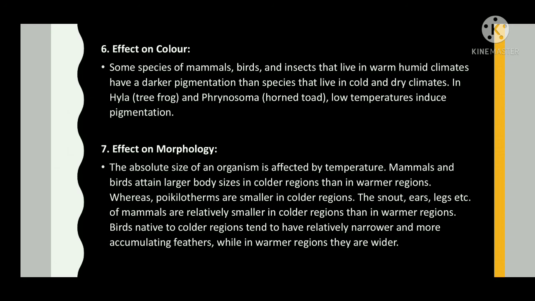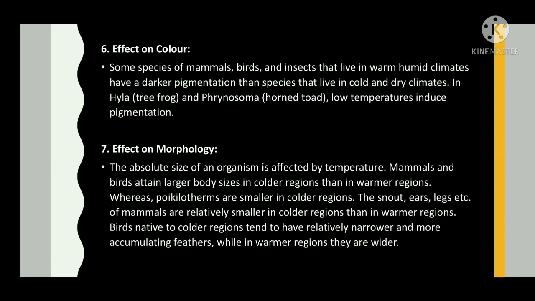Effect on morphology. The absolute size of an organism is affected by temperature. Mammals and birds attain larger body size in colder regions than in warmer regions, whereas poikilotherms are smaller in colder regions.